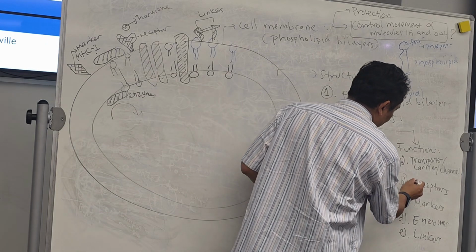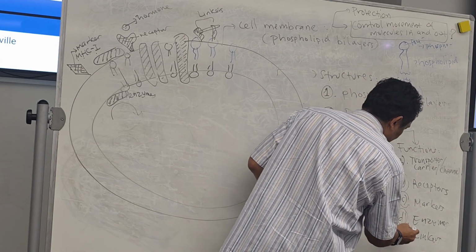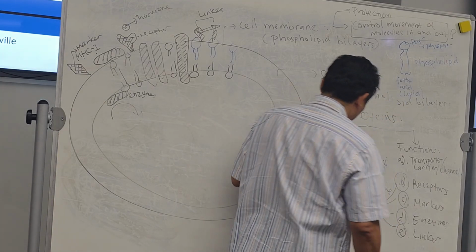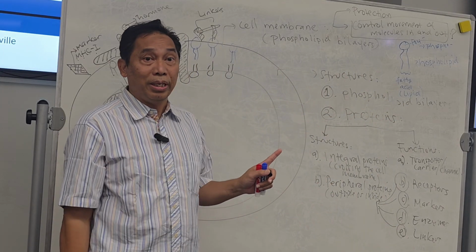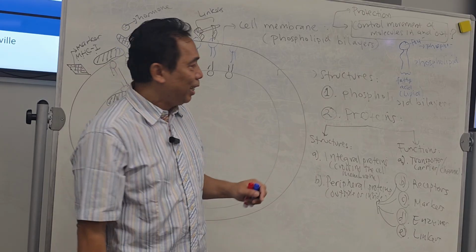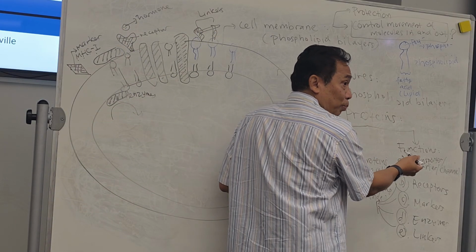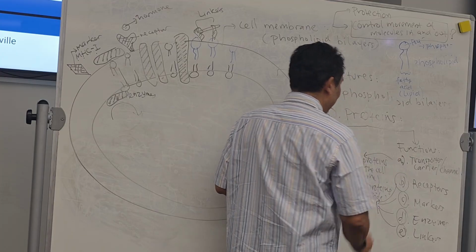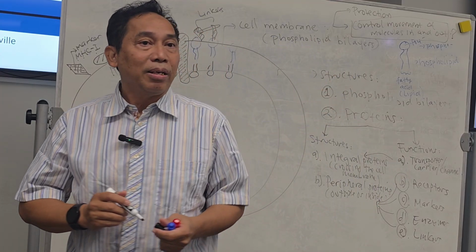Mostly these are peripheral proteins, the majority. The first one over here, transporter, carrier, channel, are mostly integral proteins.